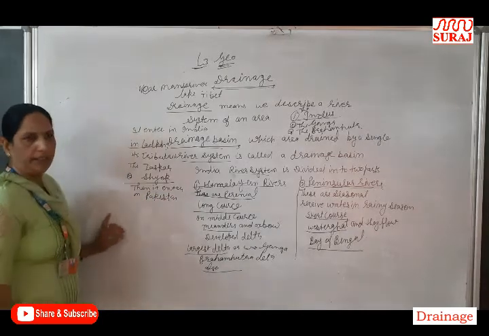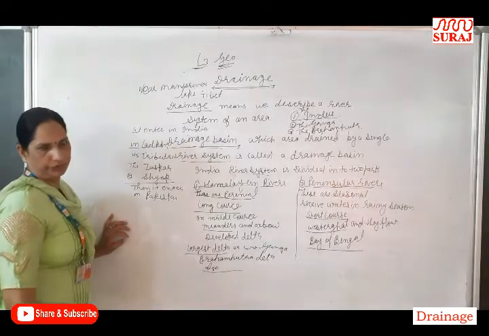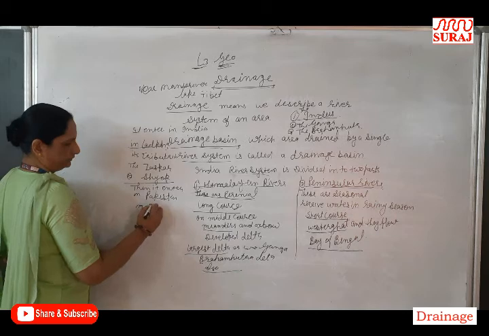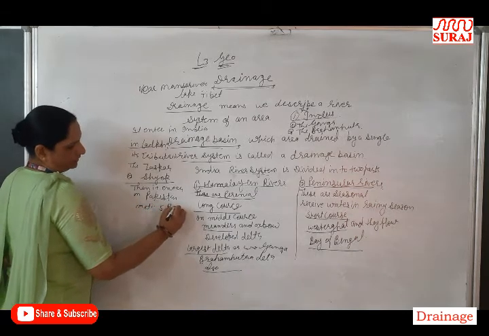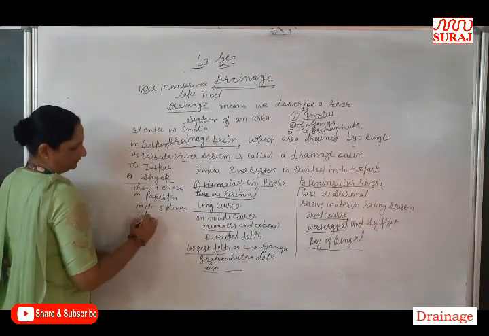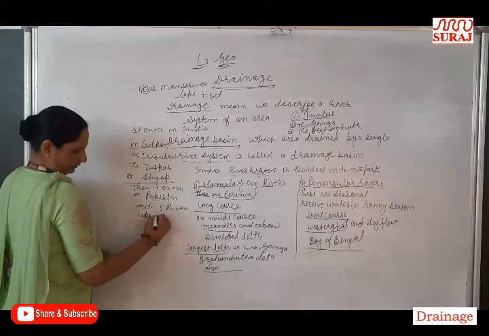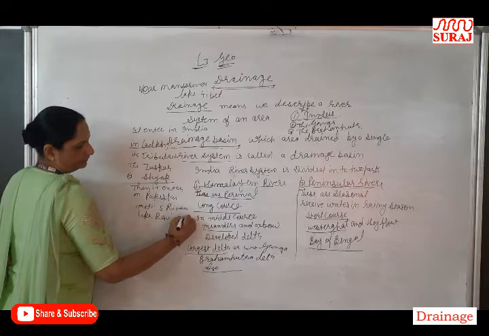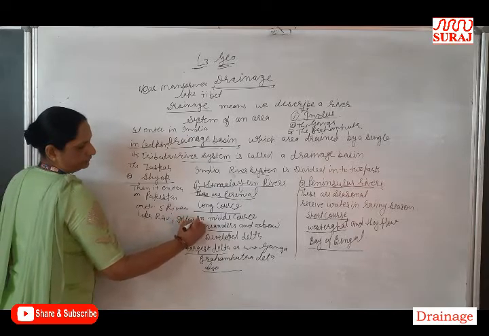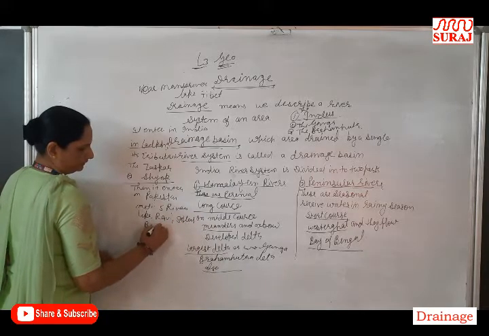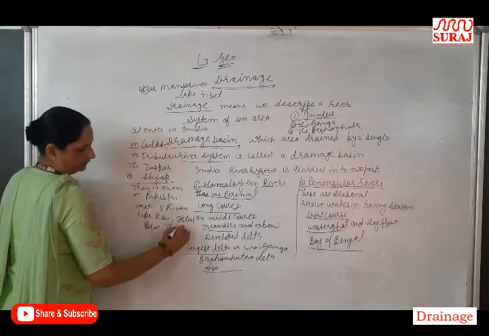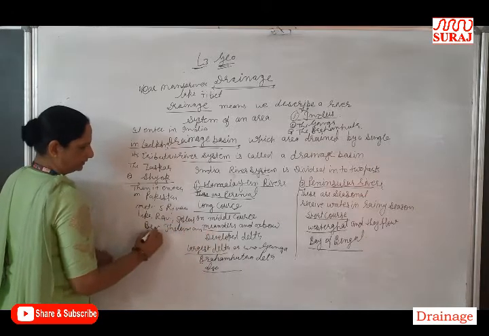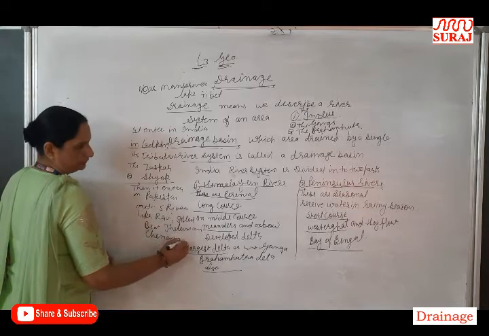In Pakistan, at a place called Mithankot, it meets five rivers: Ravi, Satluj, Beas, Jhelum and Chenab.